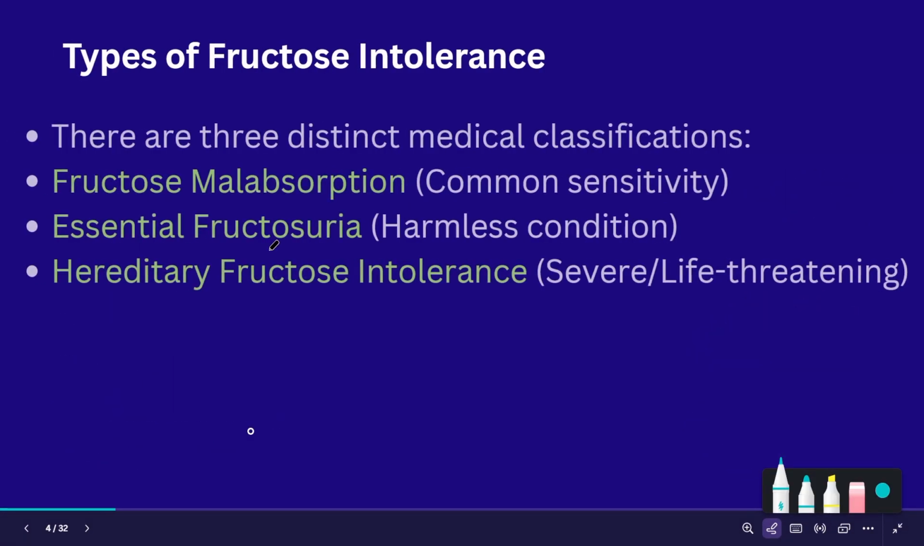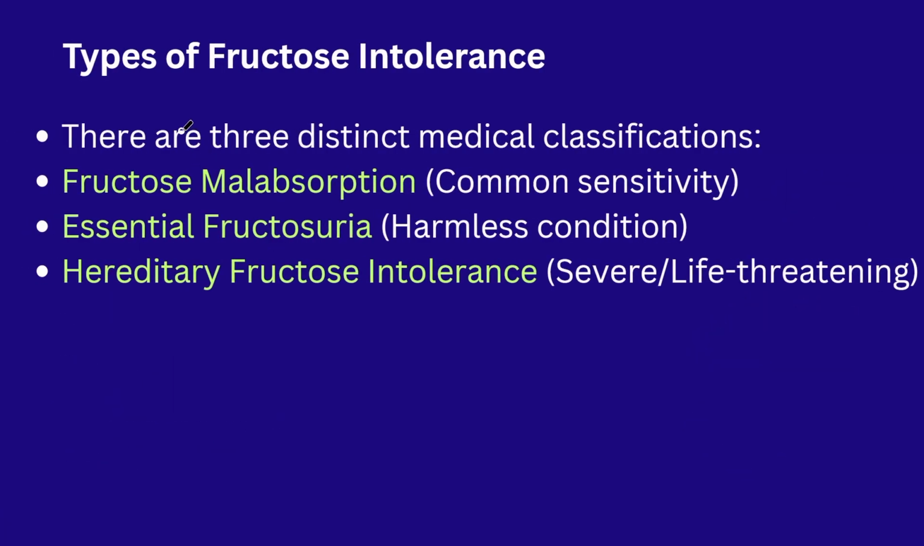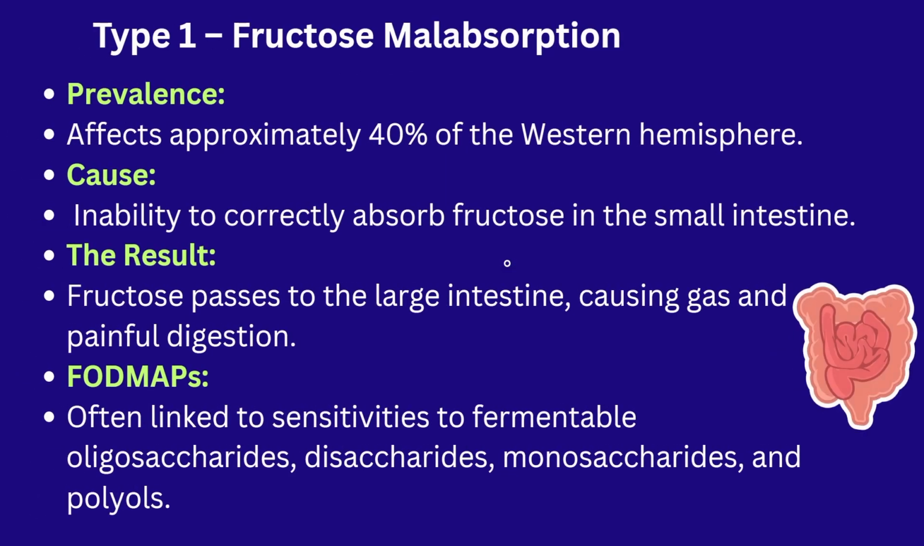Types of fructose intolerance. This involves fructose malabsorption, essential fructosuria and hereditary fructose intolerance. The first two are common and harmless, but the third one is severe and life-threatening because it will affect the whole body function. The first type is fructose malabsorption.